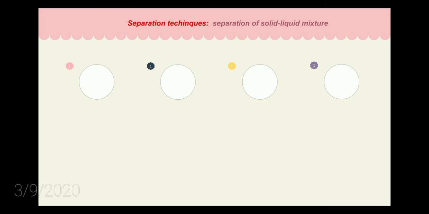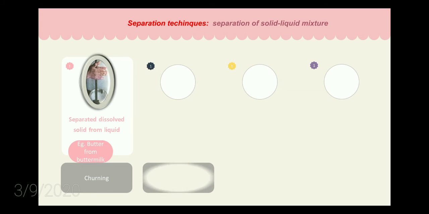Next, under the separation techniques, we have two types. One is separation of a solid from a liquid mixture. How can we separate a solid from a liquid? For that we have many techniques. The first one is churning. By churning we are separating dissolved solids from a liquid.